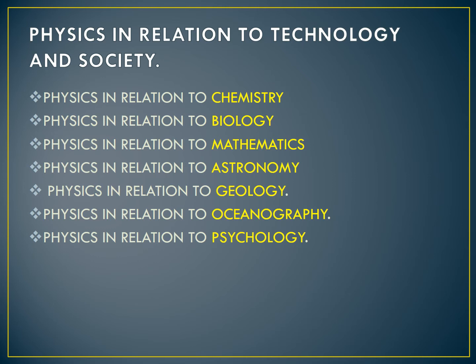So, physics in relation to astronomy. How is physics related to astronomy? Astronomical telescopes are used to study the motion of planets, the movement of the moon, sun, stars, earth, like that. Astronomical telescopes are used to observe the movement of heavenly bodies. Radio telescopes have enabled astronomers to observe distant points of the universe. Studies of the universe are done by physical principles.